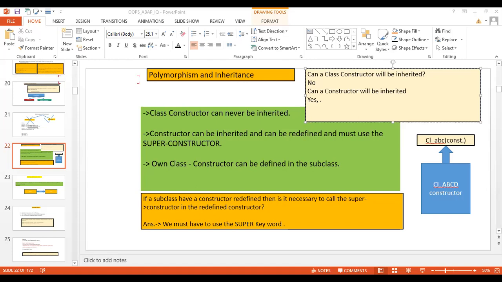So I will create another class, ZCL3PK. Click on the create button, save it as a local object, and come to the properties. Under the superclass, I'm going to give the class ZCL1PK, which has the constructor and class constructor.